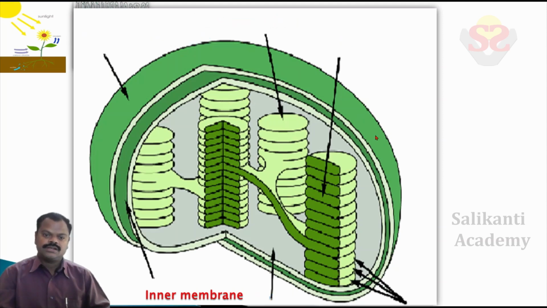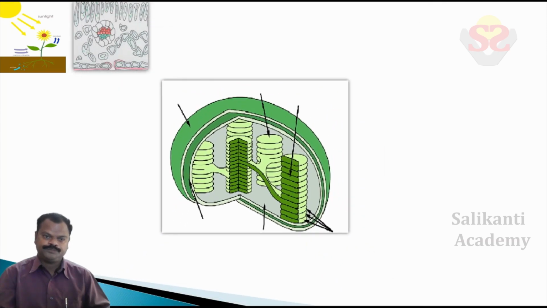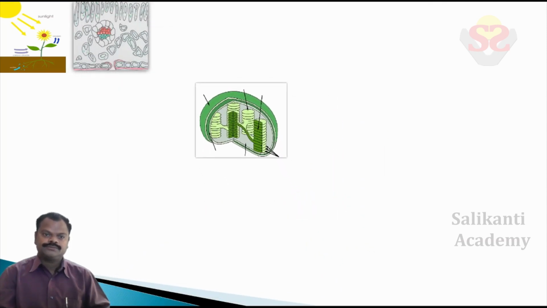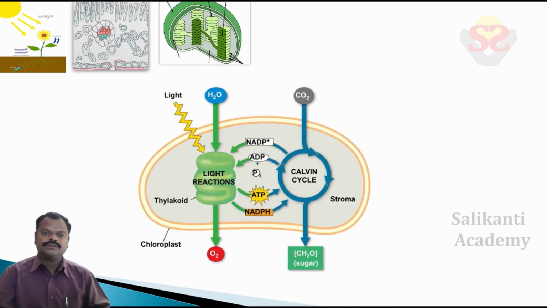Let us observe how the light and dark reactions take place in the chloroplast. See, children, in the chloroplast there are two reactions taking place in photosynthesis. One is the light reaction, the second is the dark reaction. The light reaction takes place in grana.